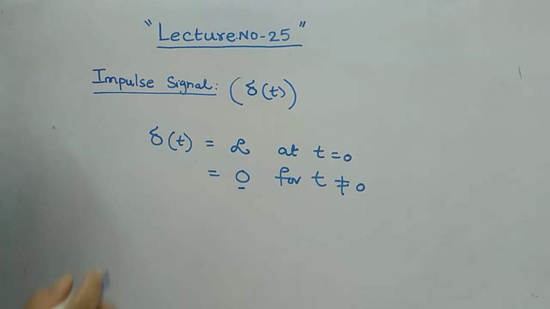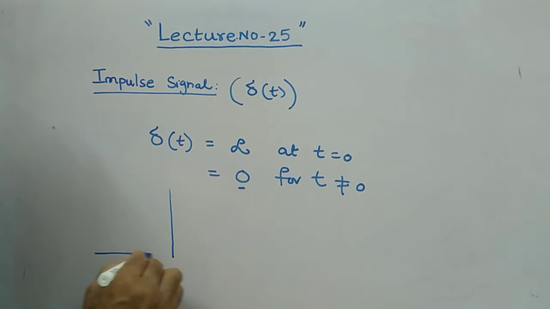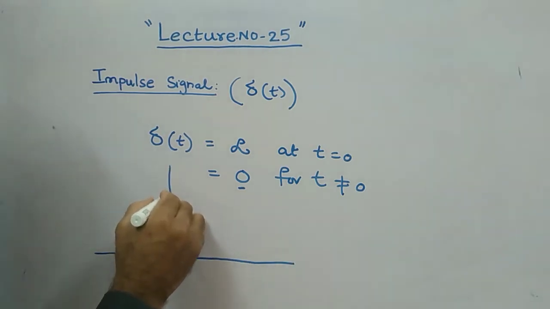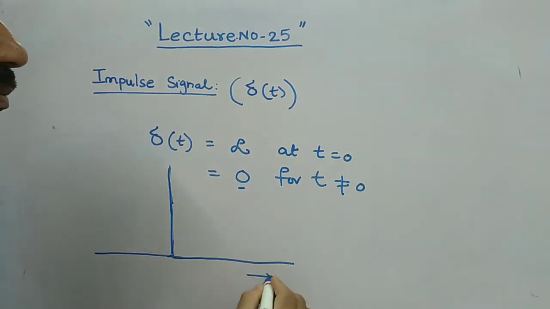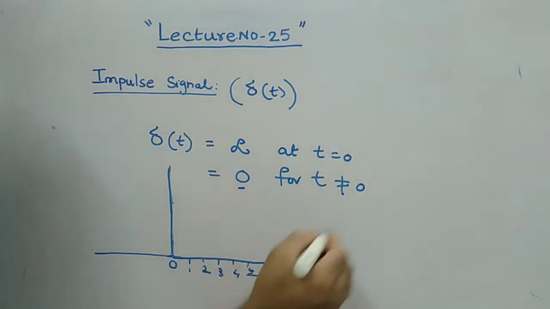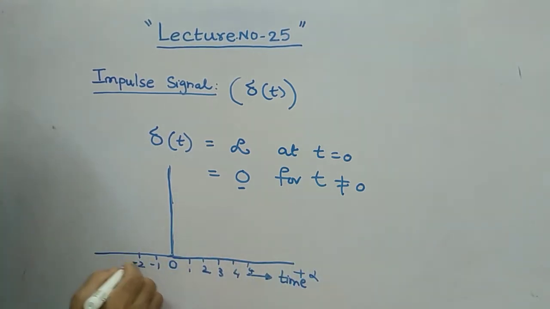Graphically this can be represented like this. This is the time axis. This is 0, and this is 1, 2, 3, 4, 5, and so on. So you can go up to plus infinity. Then it is minus 1, minus 2, minus 3, minus 4, going up to minus infinity in this way.